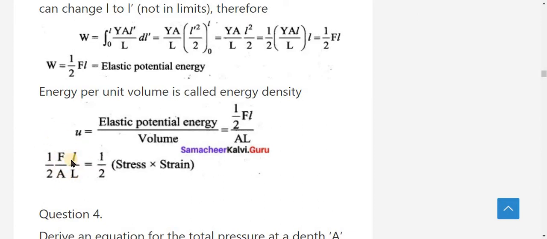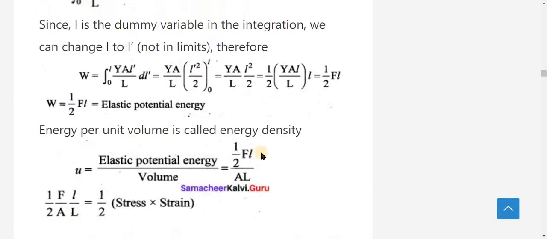So this can be written as 1 by 2 stress into strain. That is the energy density formula.